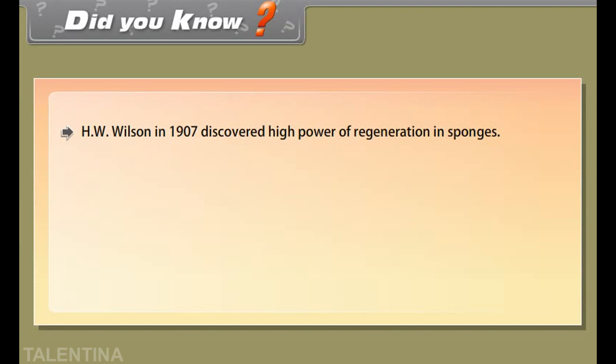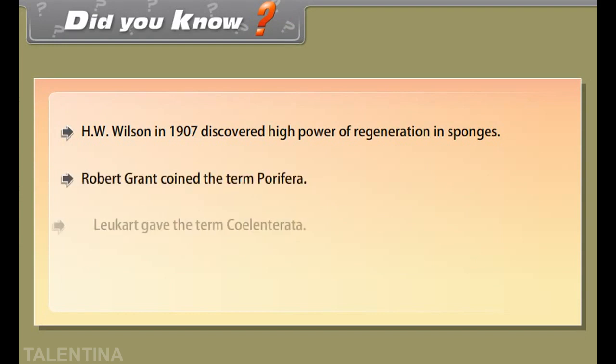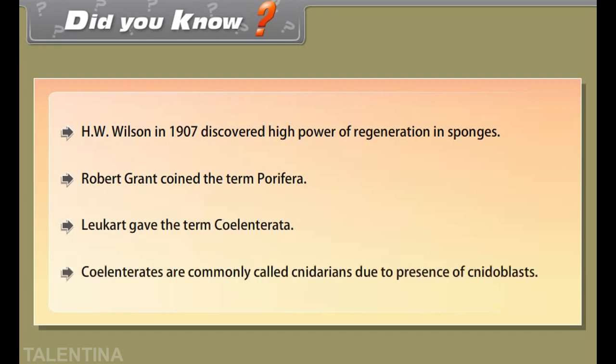H. W. Wilson in 1907 discovered high power of regeneration in sponges. Robert Grant coined the term Porifera. Leuckart gave the term Coelenterata. Coelenterates are commonly called cnidarians due to presence of cnidoblasts.